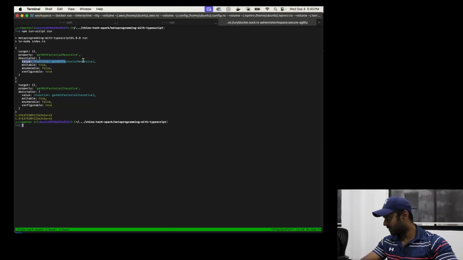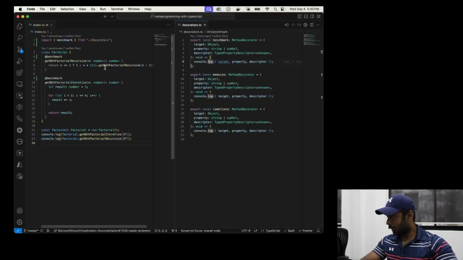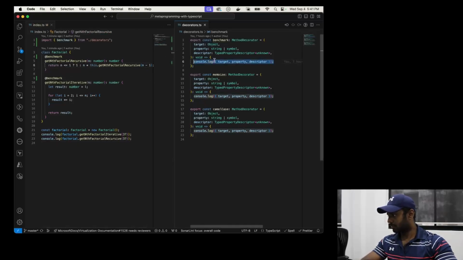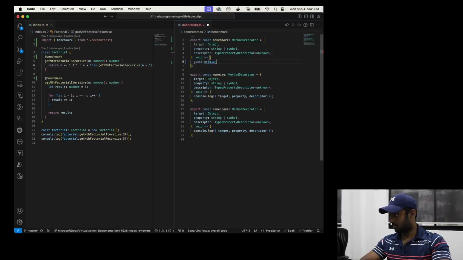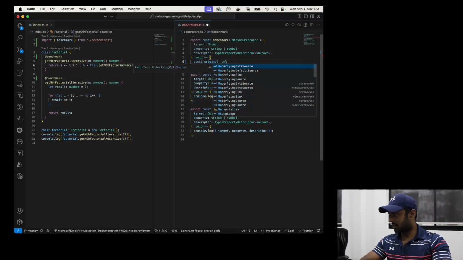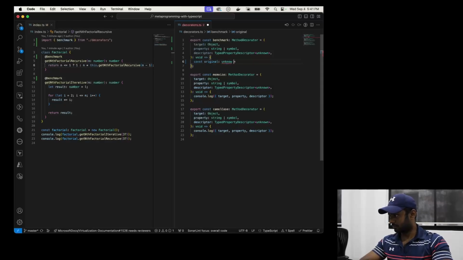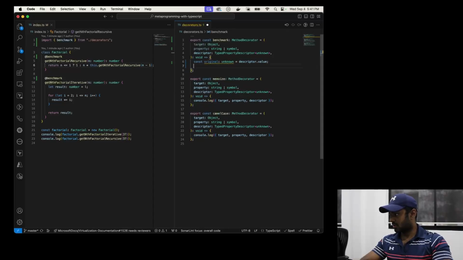So this is the original function. So what I can do, now that I have access to it, is get this one, maybe extract that value, and let's try to override this with a function.